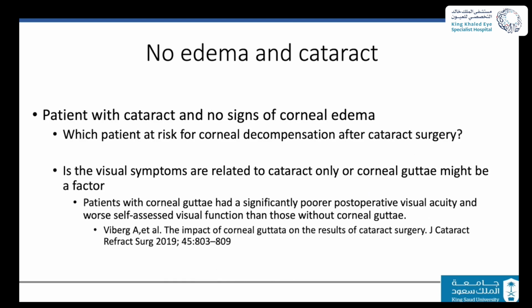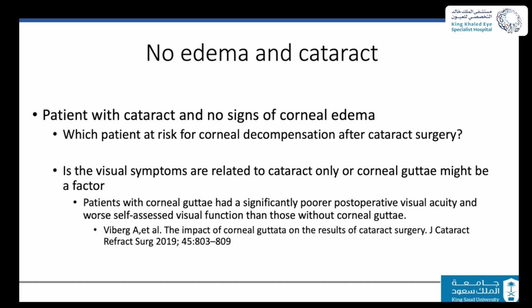The second scenario: the patient has no edema, a clear cornea under the slit lamp, but does have cataract. So what are the things that you need to address in this situation? First, we need to ask ourselves: who is prone to develop corneal decompensation after cataract surgery in such patients? The second question: are all the visual symptoms the patient presented with related to cataract?